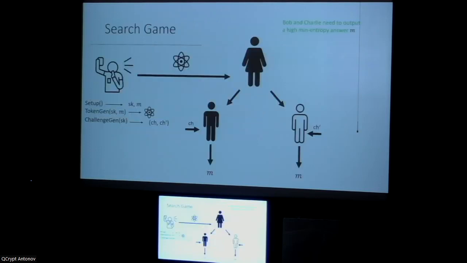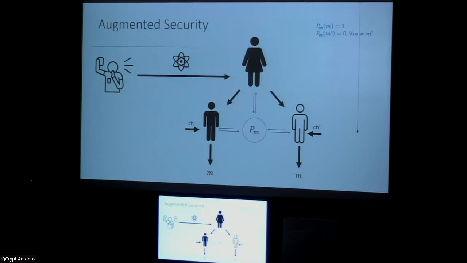So talking about the first technique, we call this weak unclonable security for this quantum token a search game where both parties are asked to output a message of high min entropy. And we define augmented security of such a game where we give more power to the adversary by allowing them to access this oracle, which checks whether the query equals M or not. So for coset states, this was known, but for unentangled states, it was unknown.